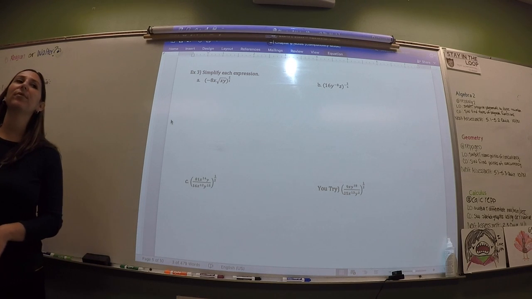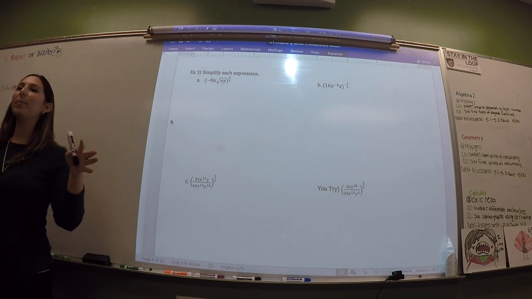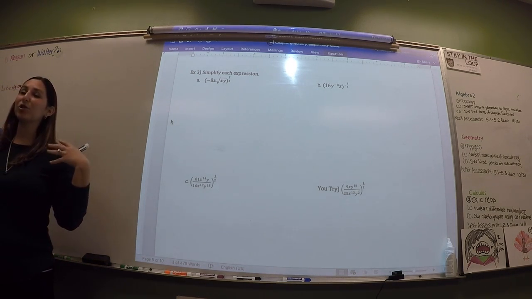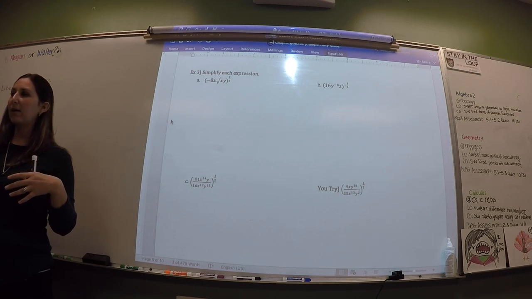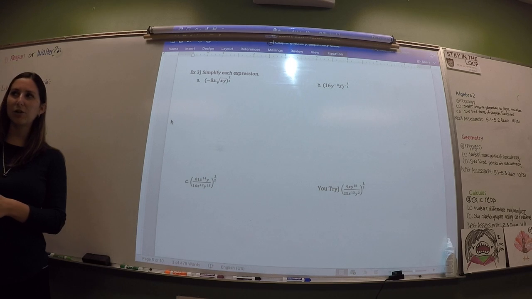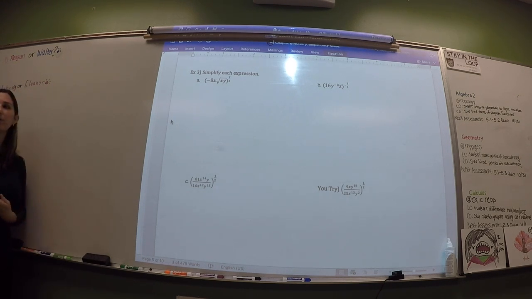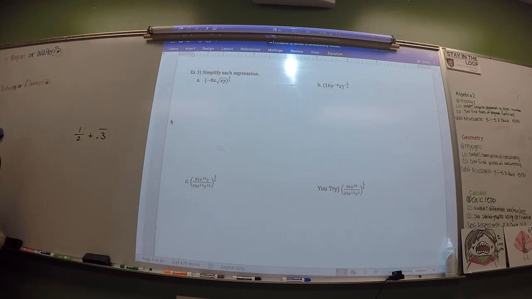Alright, so in order to simplify this, you have to set it all up with rational exponents. You can't mix and match radicals and rational exponents, just like you can't mix and match fractions. You can kind of in your head, but there's no mathematical way to do this. There's not really a way to do it. Whether you're converting it in your head or on paper, there's not really a way.